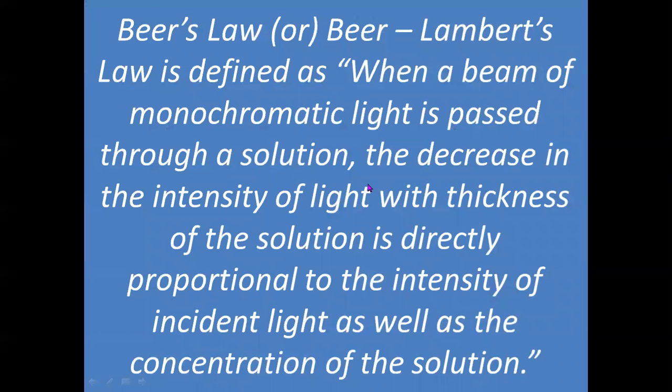So Beer's law is defined as: when a beam of monochromatic light is passed through a solution, the decrease in the intensity of light with thickness of the solution is directly proportional to the intensity of incident light as well as the concentration of the solution.